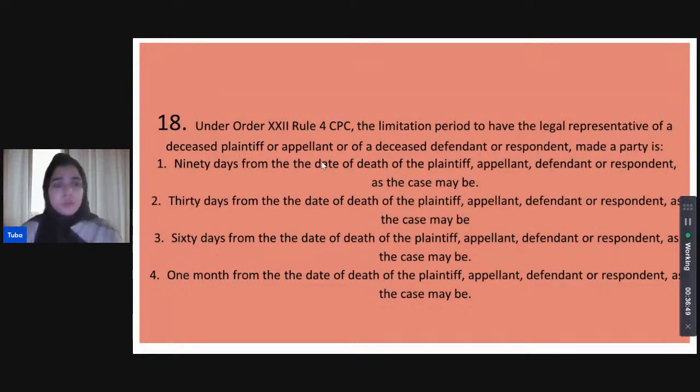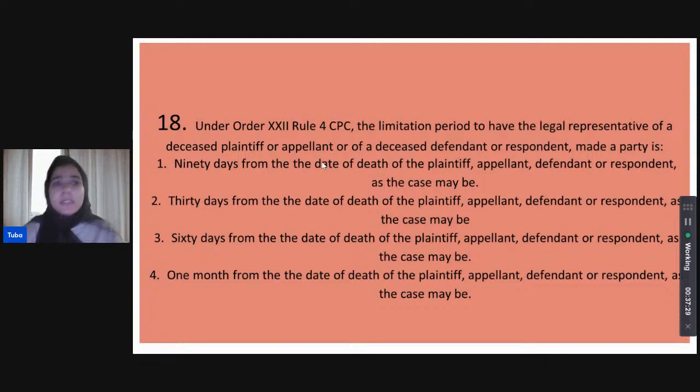Under Order 22, Rule 4 CPC, what is the limitation period to have the legal representative of a deceased plaintiff or appellant, or of a deceased defendant or respondent, made a party? If you want a deceased person's legal representative to be made a party in a case, what is the limitation period under Order 22, Rule 4 of CPC? Is it 90 days from the death of such a plaintiff, defendant, or whoever it may be? Is it 30 days from the death? Is it 60 days from the death? Or is it within 1 month from such occurrence of death? Again, we are focusing on making a legal representative a party where the actual party has died.